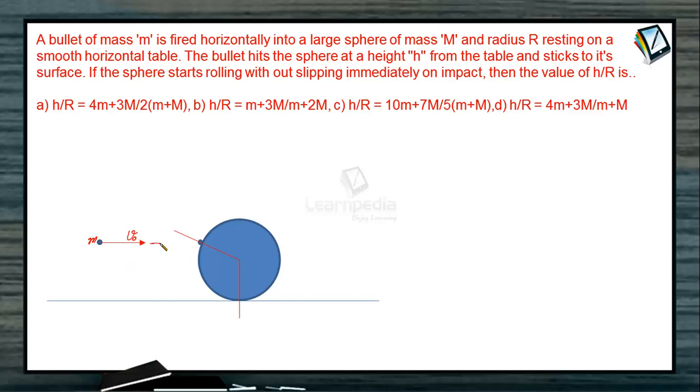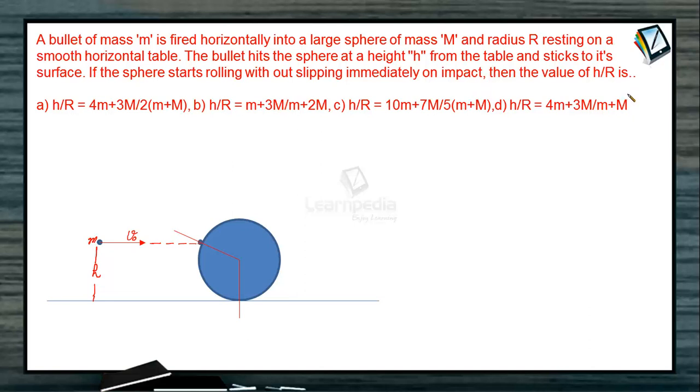Let's assume that v naught is the initial velocity of the bullet and it's fired horizontally. That means at the instant when this bullet hits the sphere, it was moving horizontally. So the bullet hits the sphere at a height h from the table. Here this height is h. The bullet is moving at a height h above the table and sticks to the sphere when it is fired onto it. If the sphere starts rolling without slipping immediately on impact, then the value of h by r is.